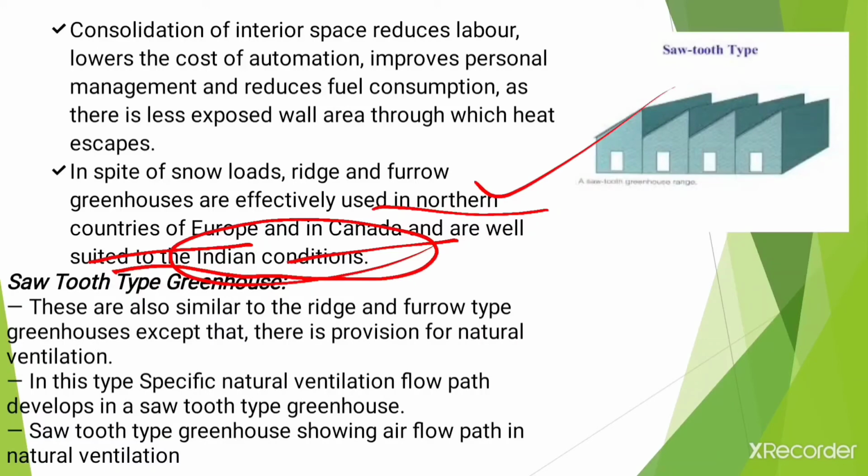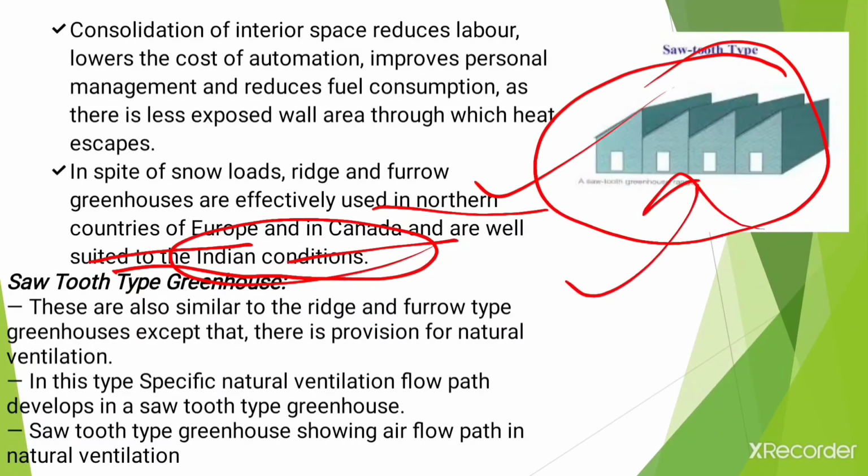Then the next type of greenhouse is the sawtooth type of greenhouse. These are also similar to the ridge and furrow type of greenhouses, except that there is a provision of natural ventilation in the case of the sawtooth greenhouse, and the shape of the greenhouse is like a sawtooth, and this is the image of the sawtooth type of greenhouse.